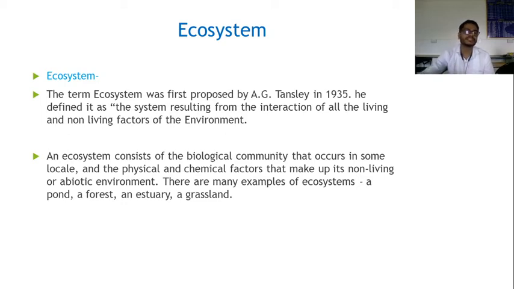An ecosystem consists of a biological community that occurs in some locality, and the physical and chemical factors that make up the non-living or abiotic environment. There are many examples of ecosystems: the pond ecosystem, the forest ecosystem, and the grassland ecosystem are all natural ecosystems. But we have another example, man-made ecosystems, like cities, malls, etc.